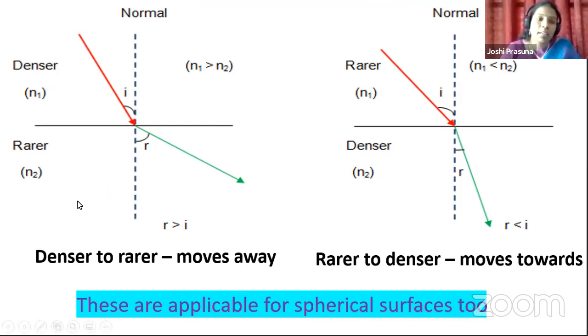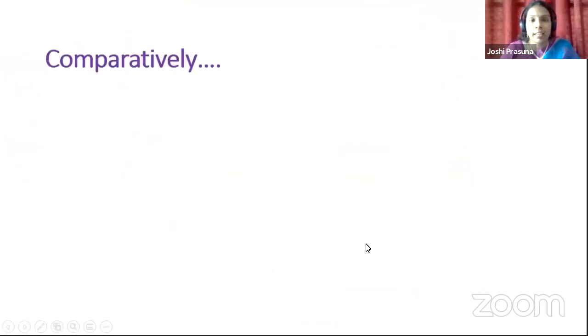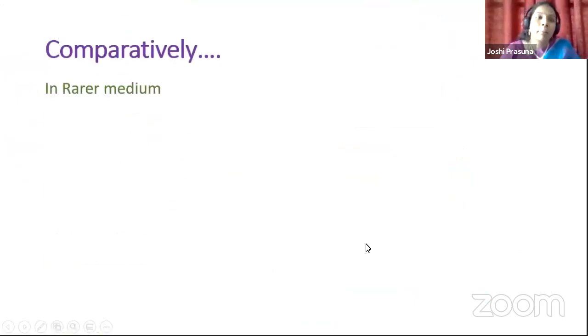When you consider spherical surfaces also, whenever you move from denser to rarer, the refracted ray moves away from the normal. Whenever you move from rarer to denser, the refracted ray moves towards the normal. Remember these points, and in this slide, I give you a comparative study of these two.